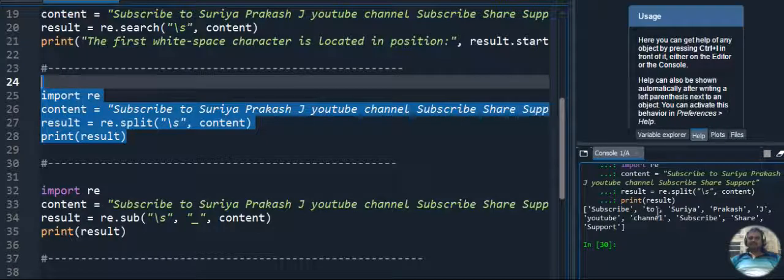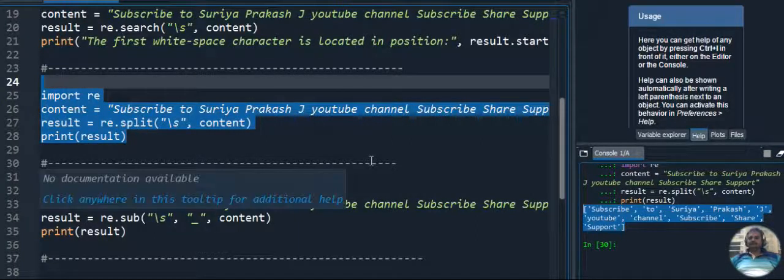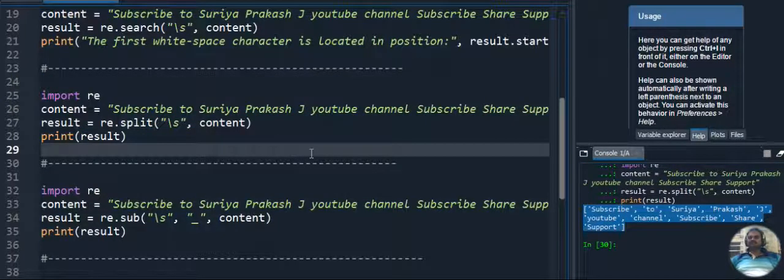Subscribe, comma, to, comma, Surya, comma, Prakash, comma, J, comma, YouTube, comma, channel, comma, subscribe, comma, share, comma, support. So all things will be split with comma as a delimiter. So here, wherever we have a tab space, it will split the string with a comma. So here we have a list of output with all the strings in the content. Okay, so I hope you understood the split method in regular expression.